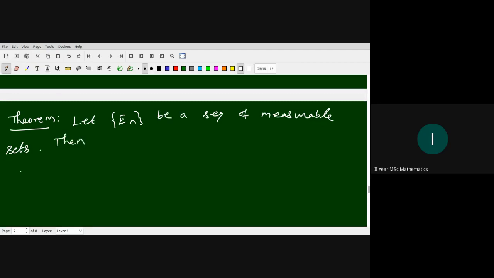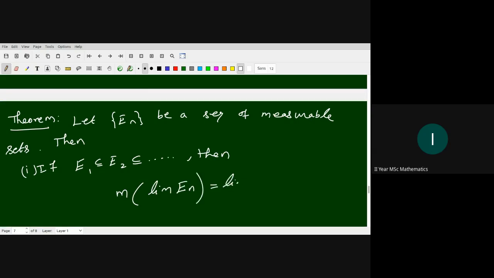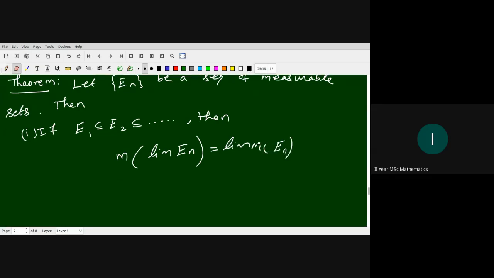Number 1, if E1 is contained in E2 contained in E3 and so on, if the sequence is increasing, then the measure of limit E_n is equal to the limit of the measure of E_n.